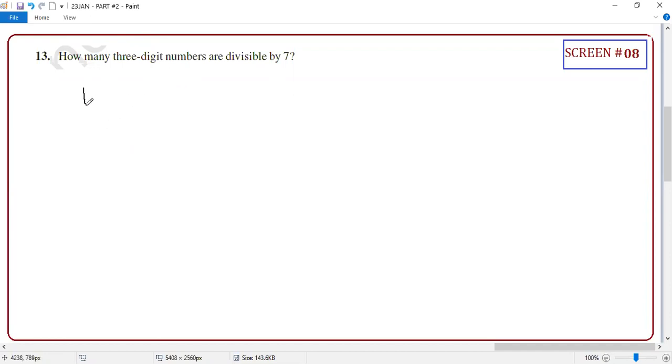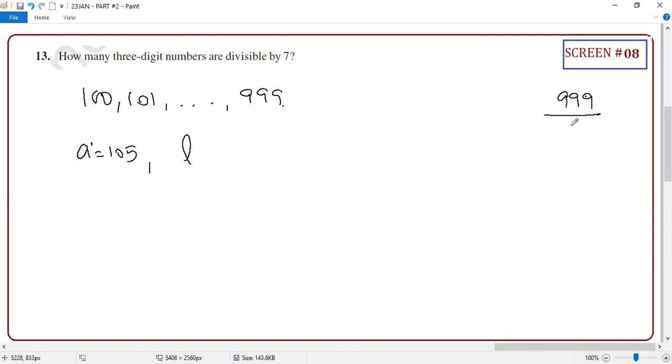How many 3-digit numbers? What is the 3-digit number? The first number starts with what? 100, 101. It is ending with what, student? 999. Guys, you tell me which is the first term that will be divisible by 7. So 100 is not, it is 105. So your A will be 105. Now, which is the last term? Whether this will be divisible by 7? No. 994.